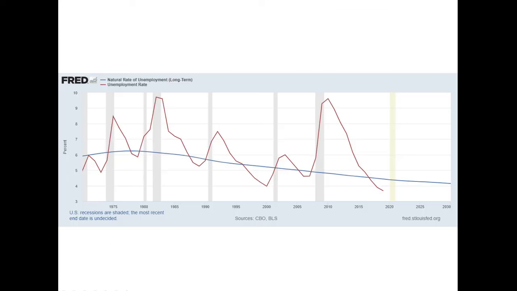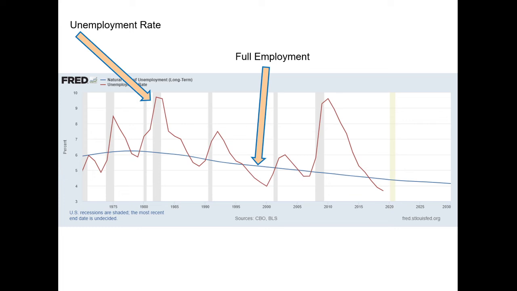So let's look at, since 1970, the blue line is the full employment number, and the red line is the actual unemployment rate. The blue line is the rate of unemployment that we can have without seeing a spike in inflation. As you see, it's going down because we've had the ability to hire more workers without seeing spikes in inflation. And when that happens, the full employment number goes down. We also call it the natural rate.